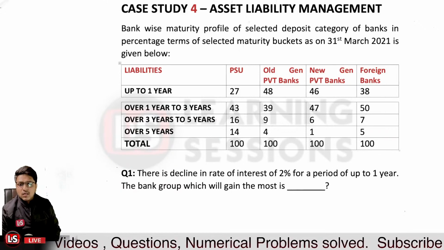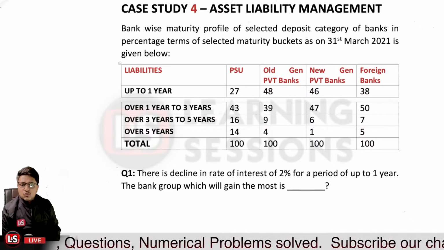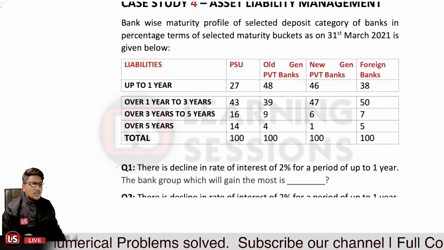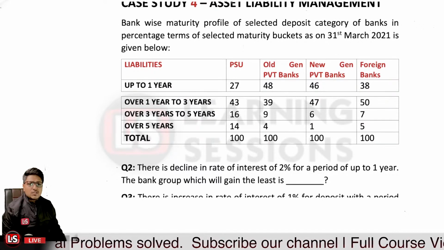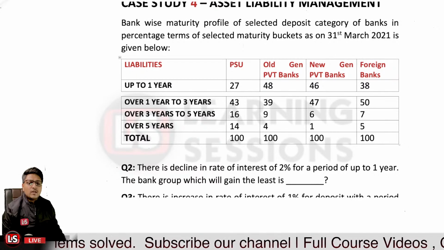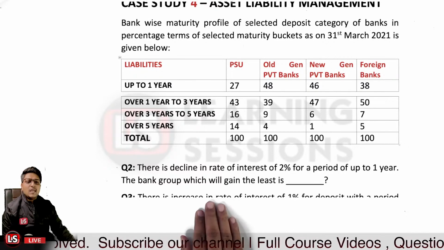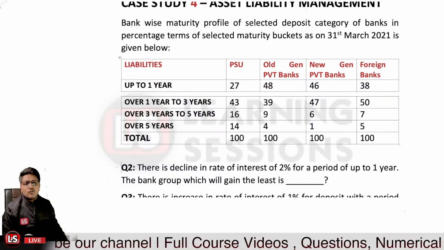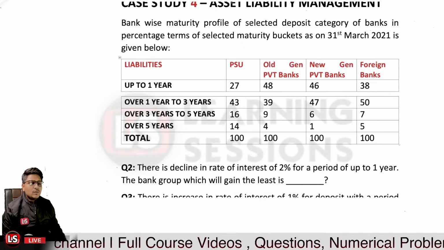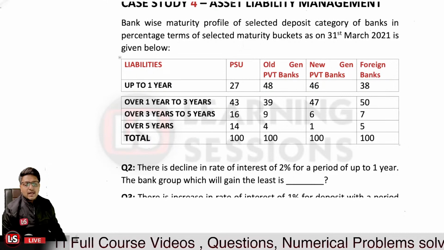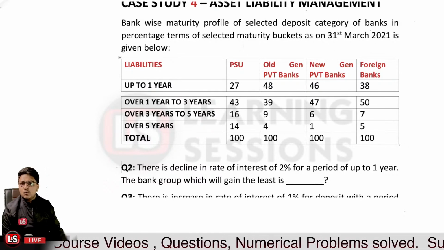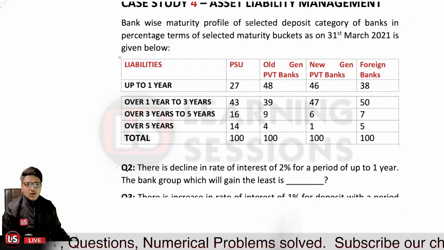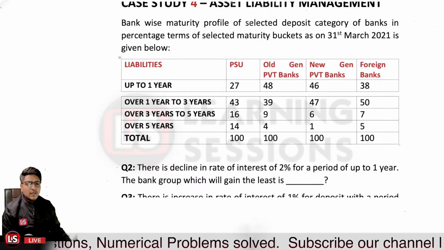So first of all, Shiv Vishnu has given the right answer. The next question says there is a decline in the rate of interest of 2% for a period up to 1 year. The bank group which will gain the least is, what would be the answer here? Question number 2 has the same condition: a decline in the rate of interest of 2% for a period up to 1 year.